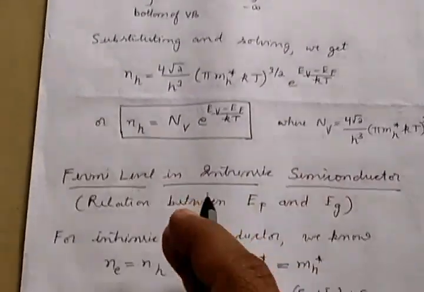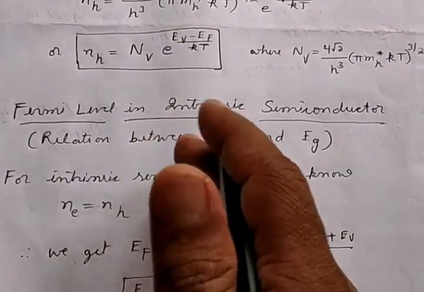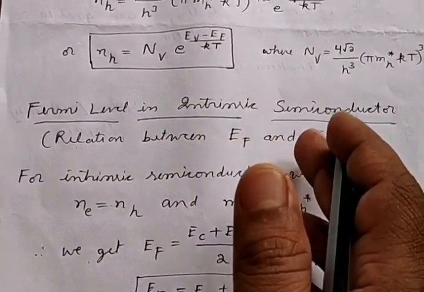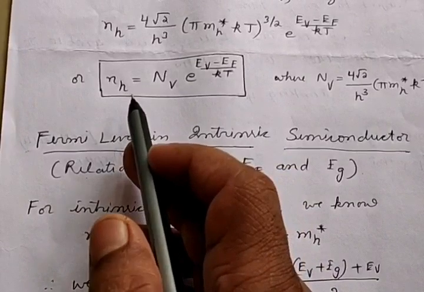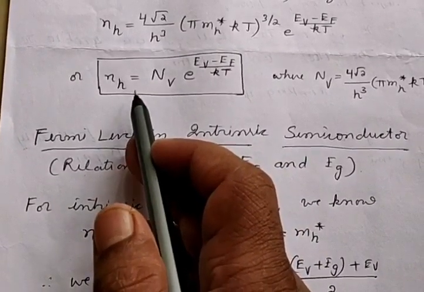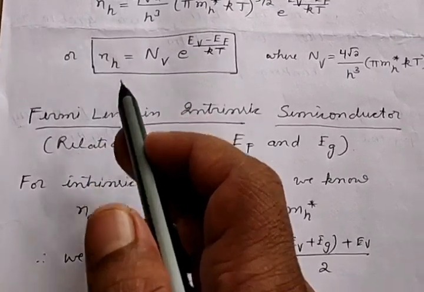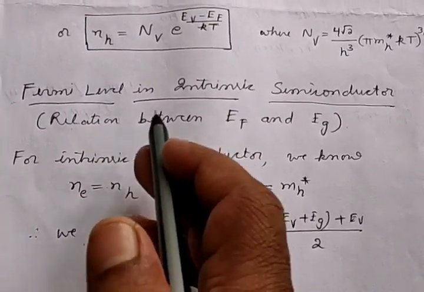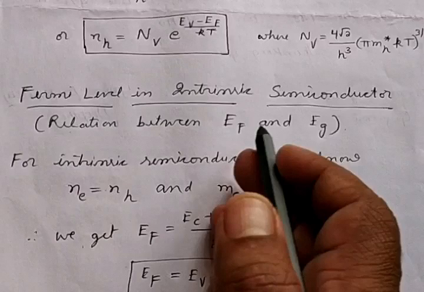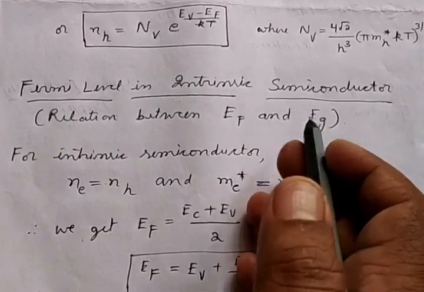Now let us see the expression for Fermi level in the intrinsic semiconductor. Using the electron concentration Ne and hole concentration Nh, we can find out what is the relationship between the Fermi energy and energy gap Eg.